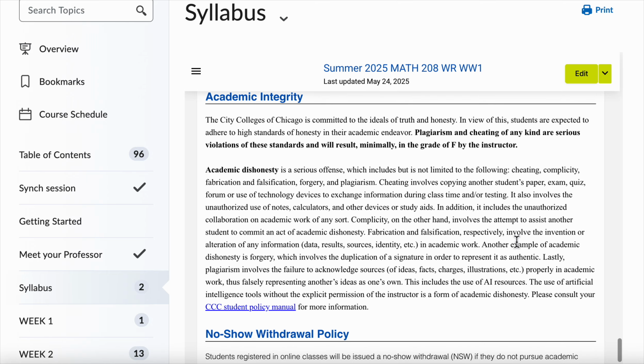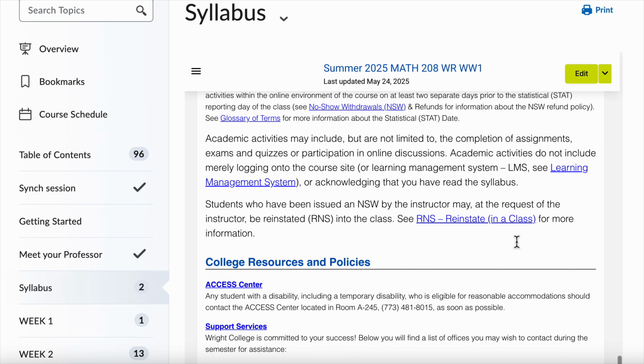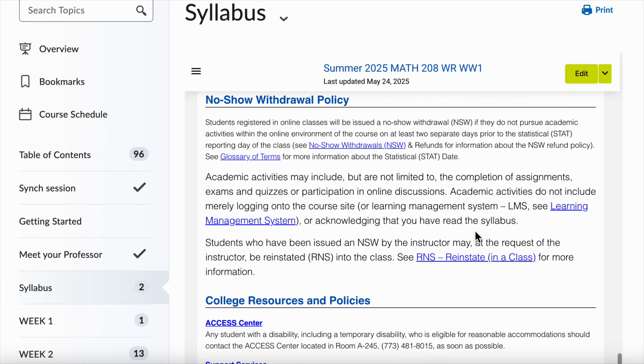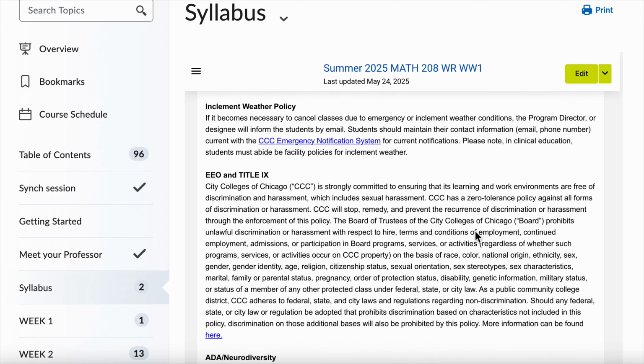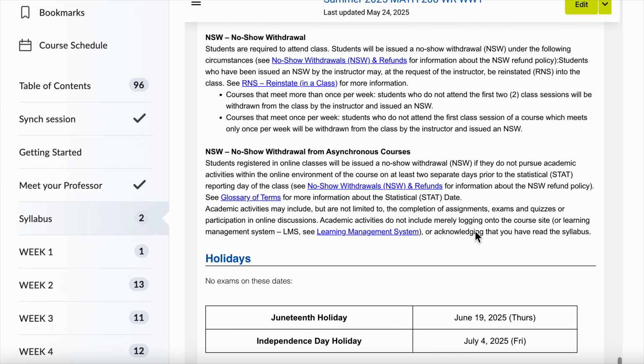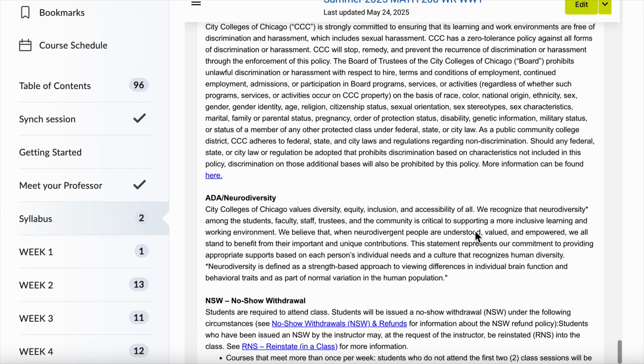Academic integrity, this is very important too. Be sure that you read all the details of these policies, as well as the no-show policy of the college. You have also district policy, so you should read everything in this syllabus in order to be in this class.